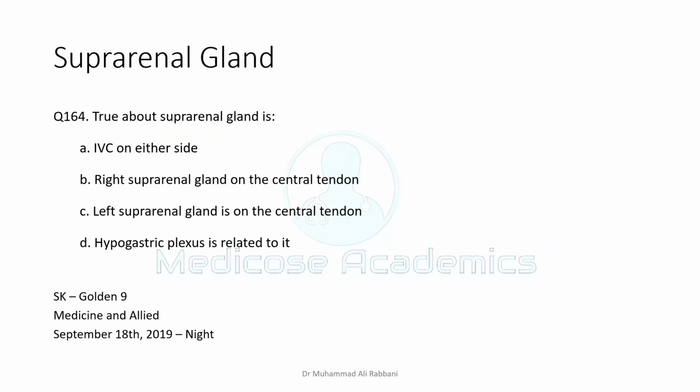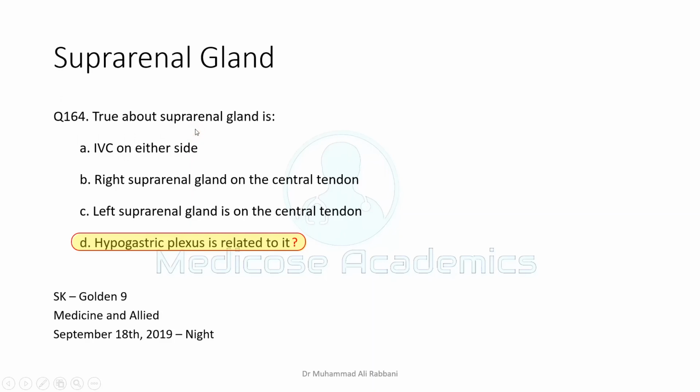True about suprarenal gland. This question was given, I just put it here. The answer in the book was hypogastric plexus related to it. But in my humble opinion, I'd like to object to this particular question. I think there has been some type of recall bias, because in my opinion there is no correct answer. Does the suprarenal gland have inferior vena cava on both sides?